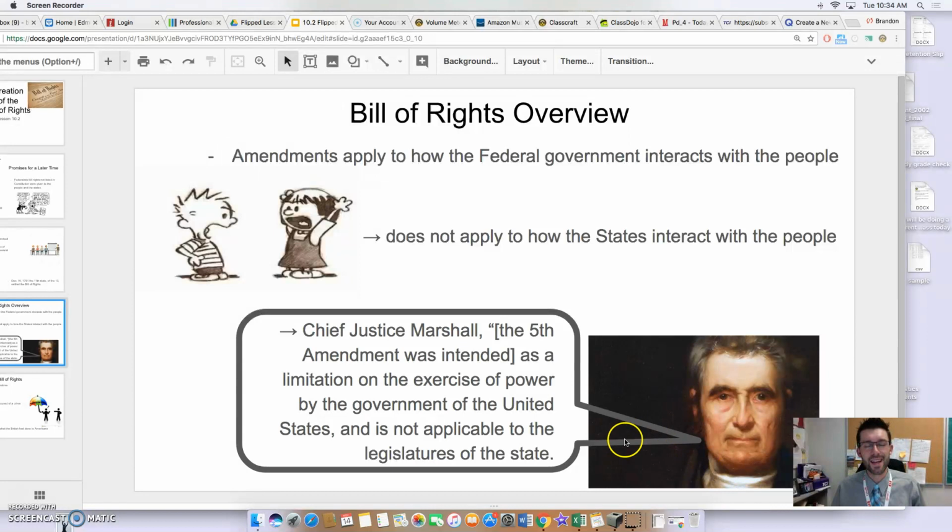So as you heard just then, as Chief Justice Marshall said, the Bill of Rights was meant to limit the power of the federal government. It was meant to explain and to show how the federal government should interact with its citizens. It was not meant to limit the state's power. It was not meant to demonstrate how the states should interact with the citizens.